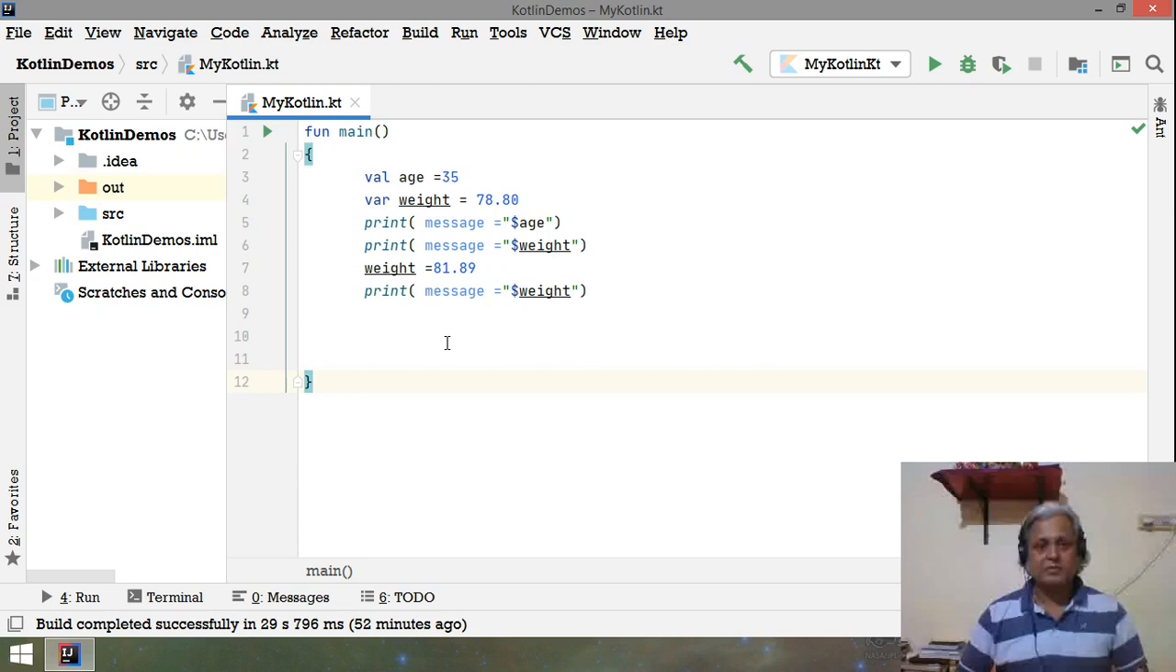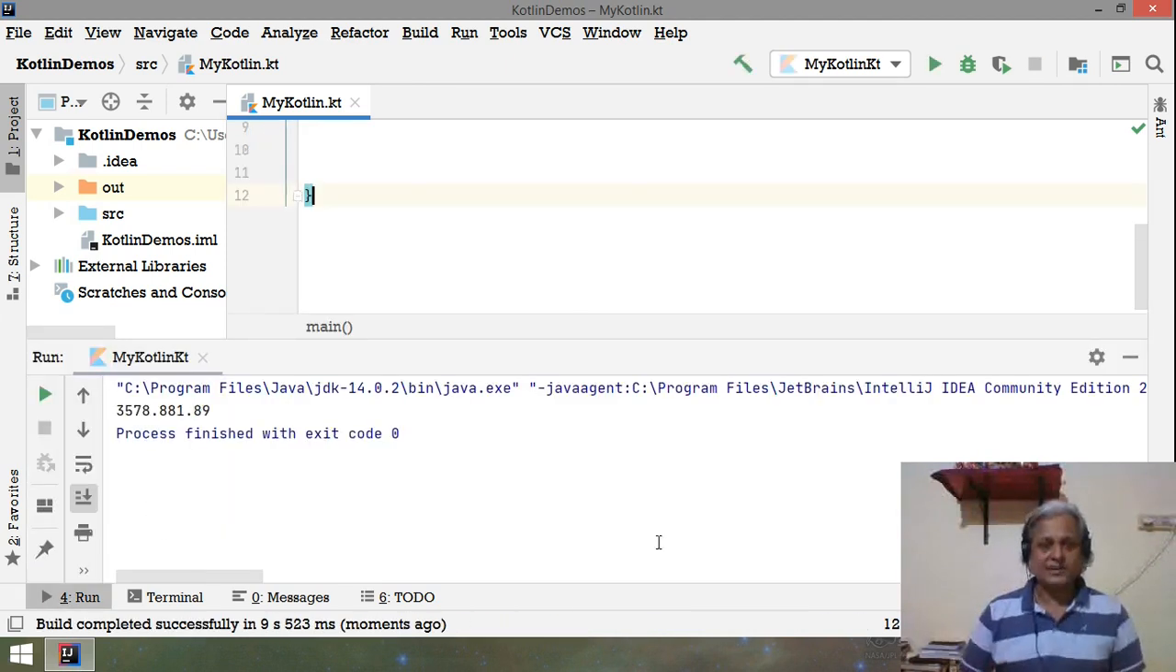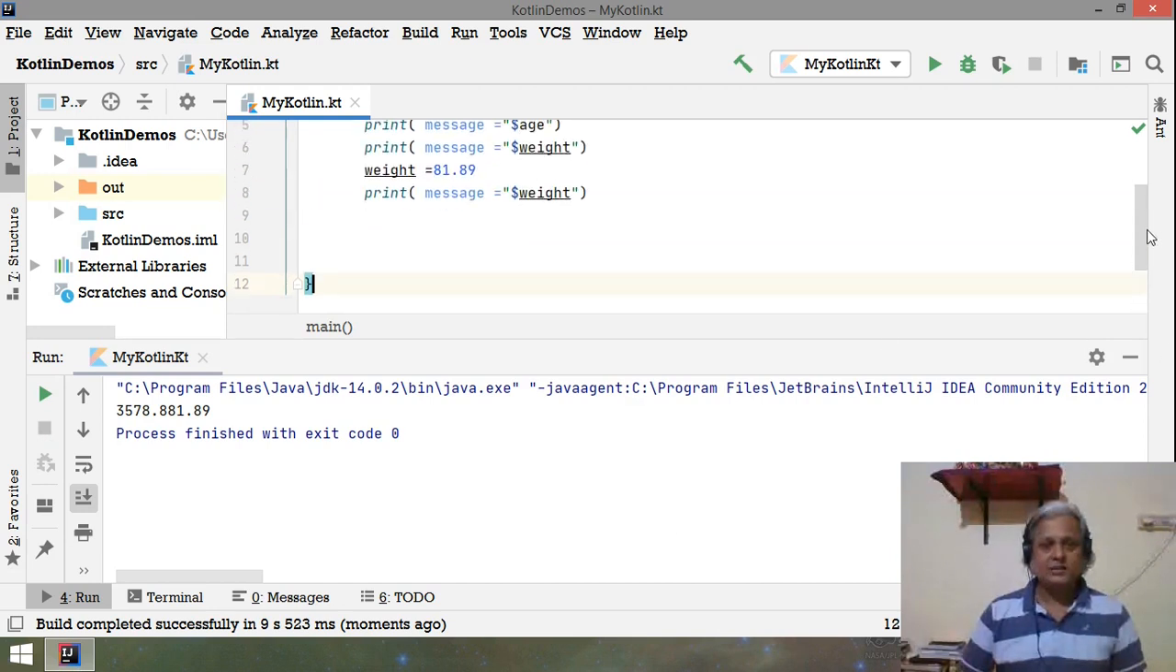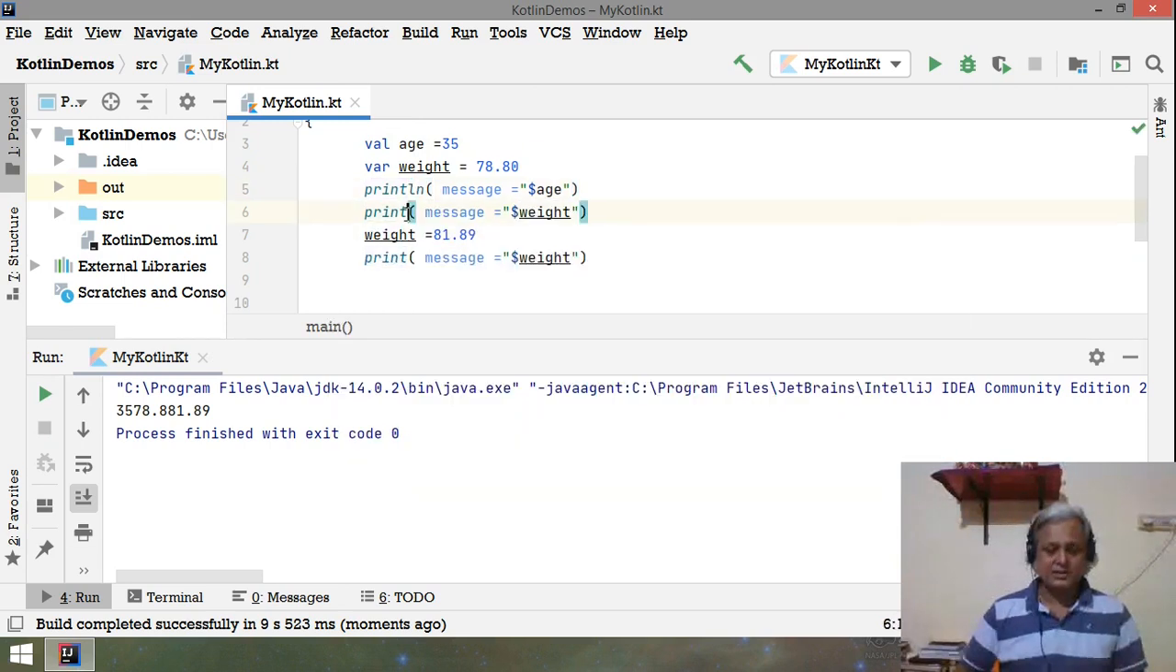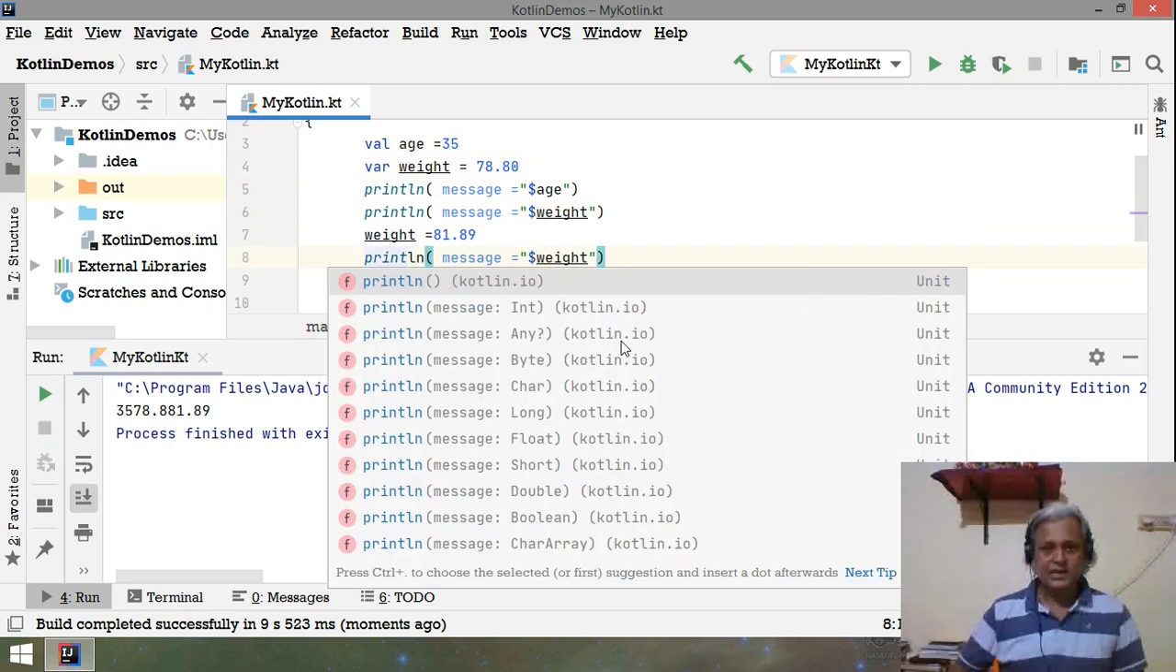So weight is behaving like a memory where you can keep on storing different values, and that makes it a perfect variable. And the val you cannot change, so val is immutable and var is just like a normal variable. Let me run this code, and you'll find this is the basic difference between these two. Here is the output, and it's perfectly fine. You see it's all coming in one line, so you can use the function println rather than just print, and then they will be displayed one per line.